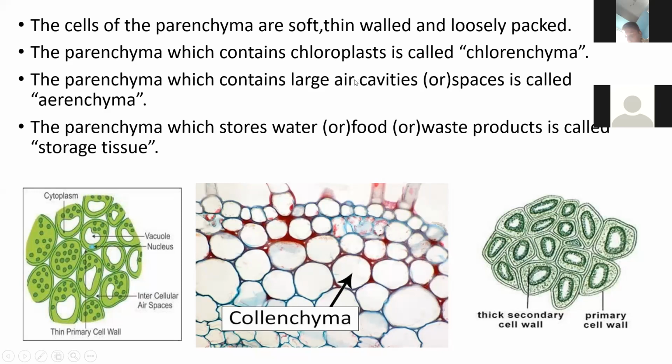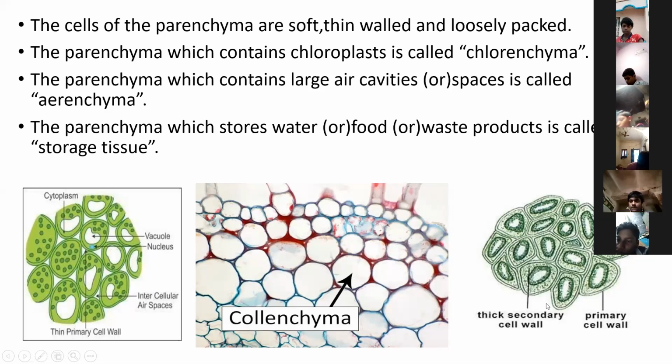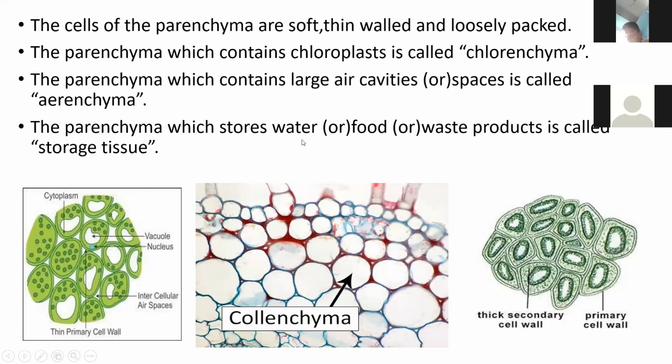The parenchyma that contains chloroplast is called chlorenchyma.